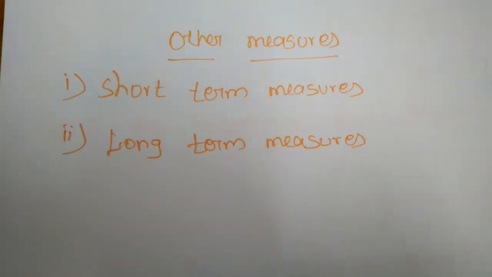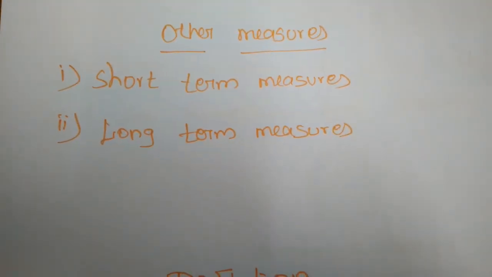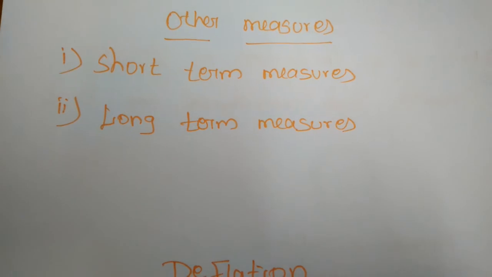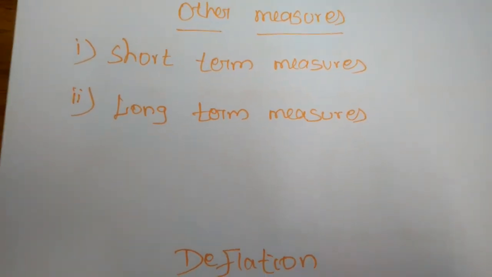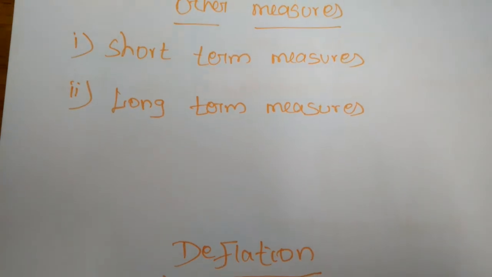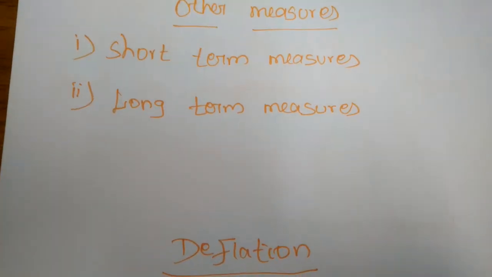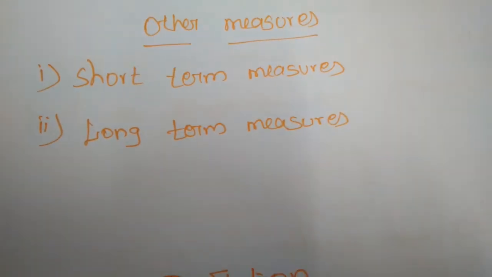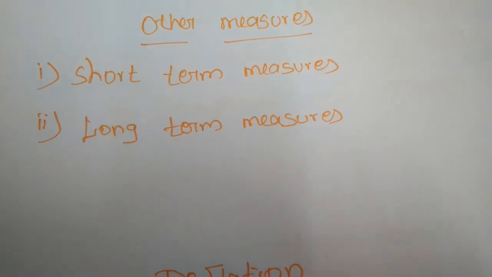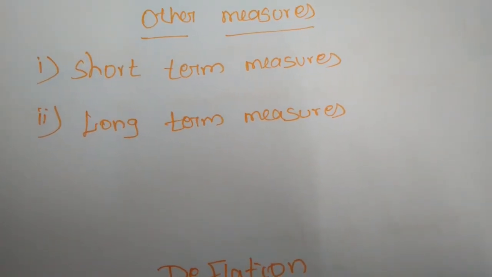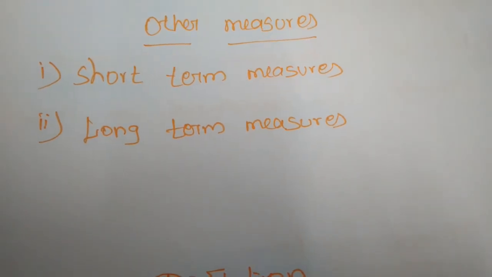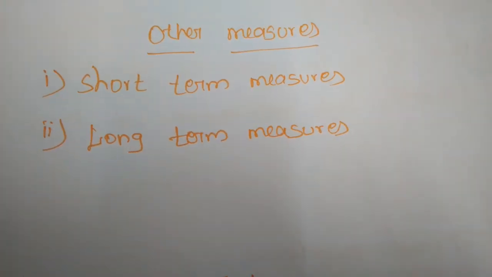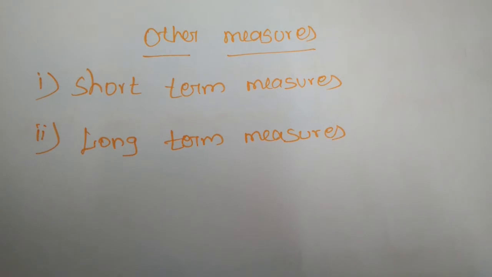So under these measures, the government can adopt two types of measures to control inflation. The first one is short-term measures. The short-term measures can be regulating public distribution of scarce essential commodities through fair price policies and rationing. Even in the time of inflation, if there is more demand and the people don't have the money, the government will distribute the basic necessities to the public through fair price shops.